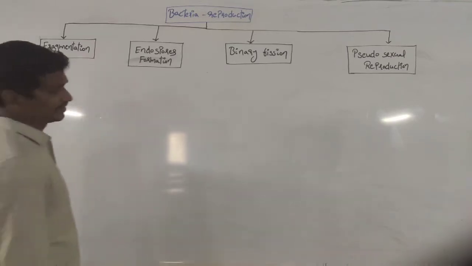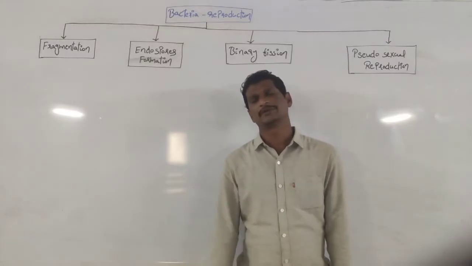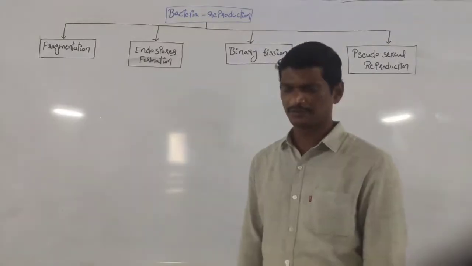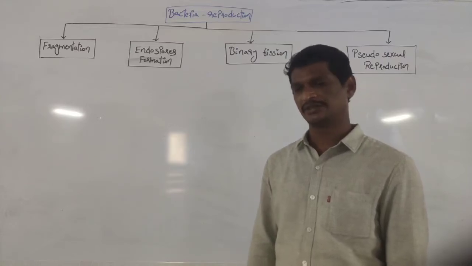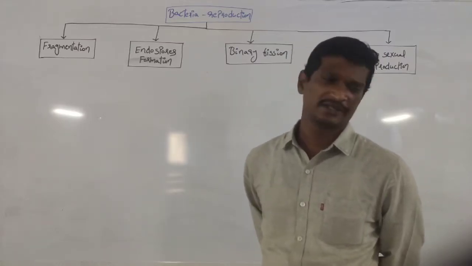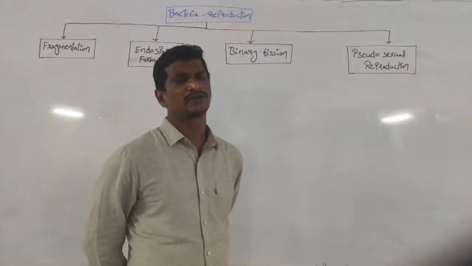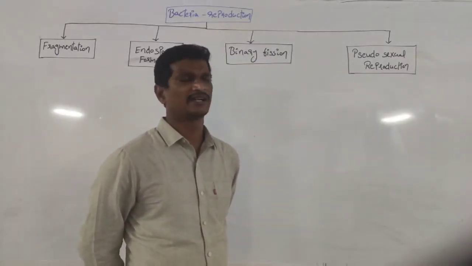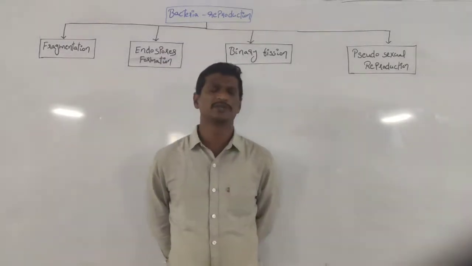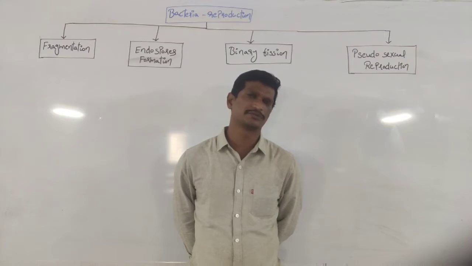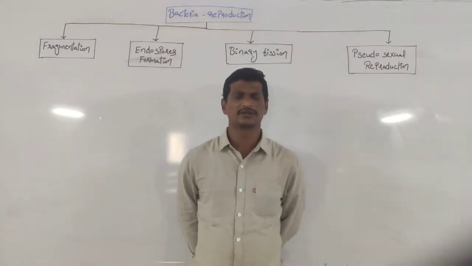Hi students, coming to the next topic, bacteria, especially eubacteria, and the reproduction process. In the last class, we discussed some of the characteristic features of eubacteria and the different types of eubacteria, right? We discussed autotrophic bacteria and heterotrophic bacteria. The most abundant bacteria are heterotrophic bacteria, which are very useful to human beings. Different types of products are produced. So that is the major criteria regarding heterotrophic bacteria.